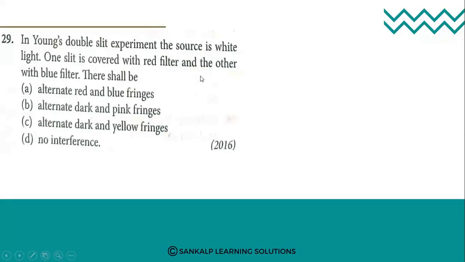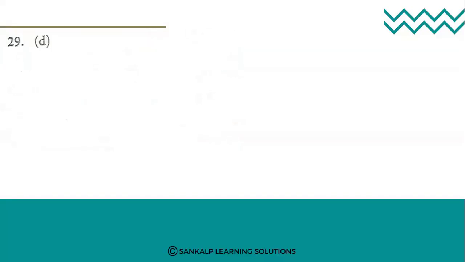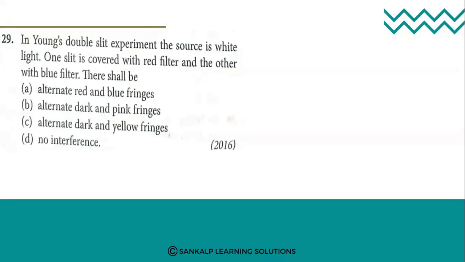One slit is covered with the red filter and the other with the blue filter. There shall be no interference.